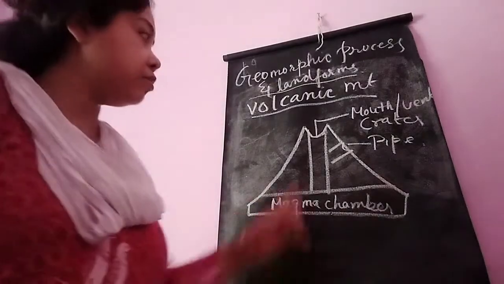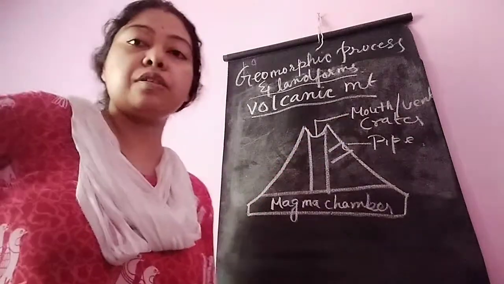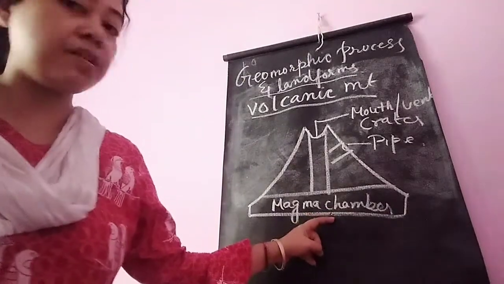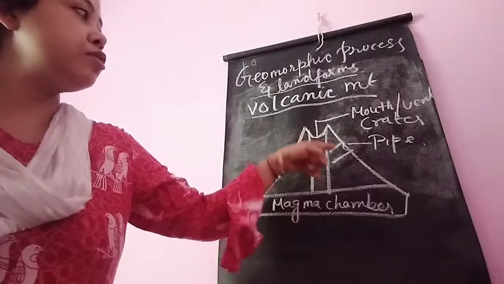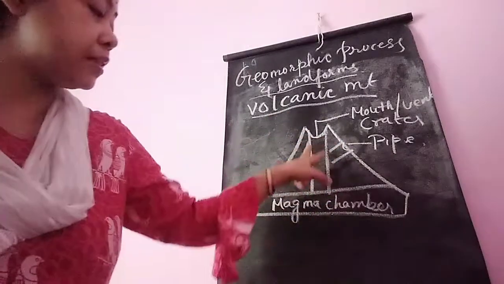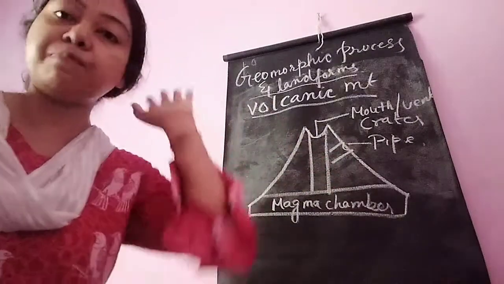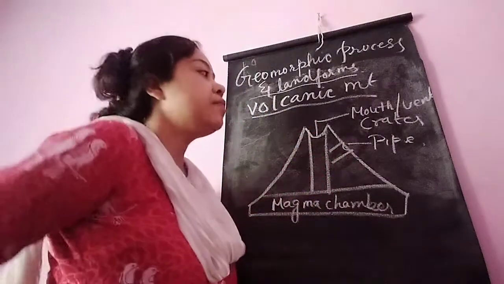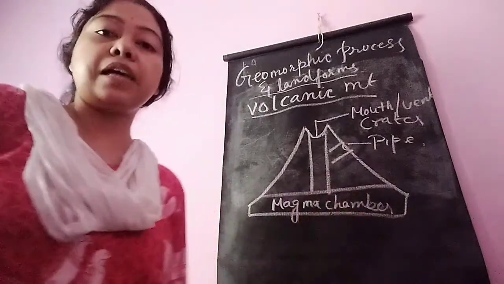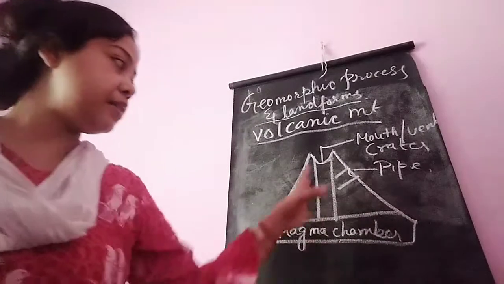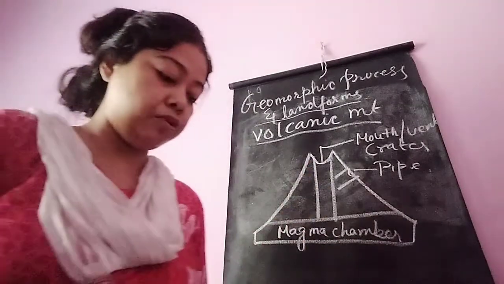It has a mouth which is also known as vent or crater, from where magma from the magma chamber gushes out through the pipe. Apart from the primary pipe, there are several secondary pipes from the side. From there also volcanic eruption may occur. So this is the structure of volcanic mountain.